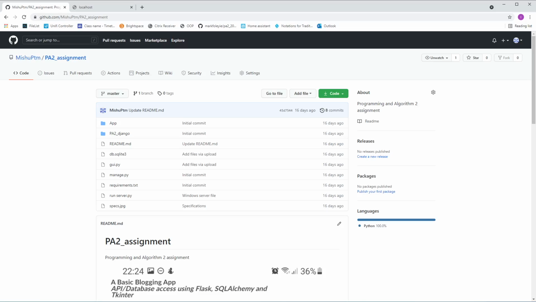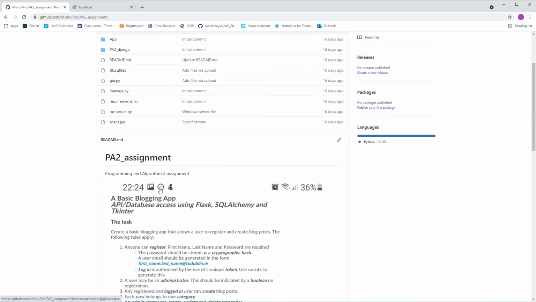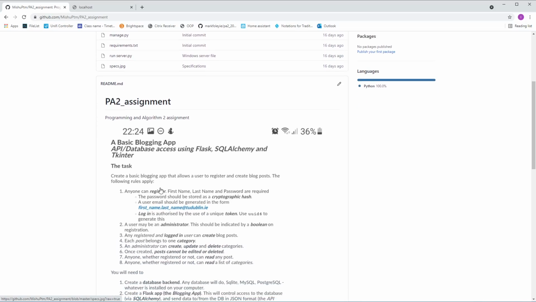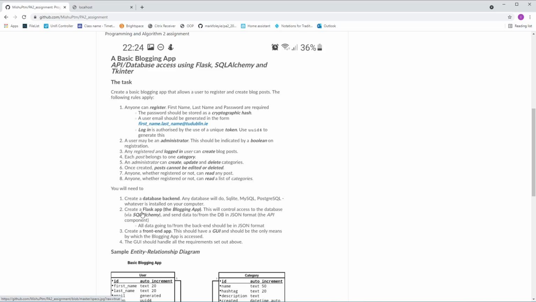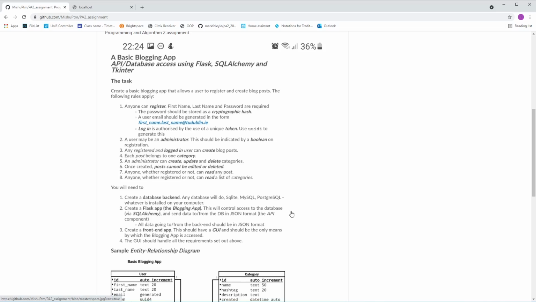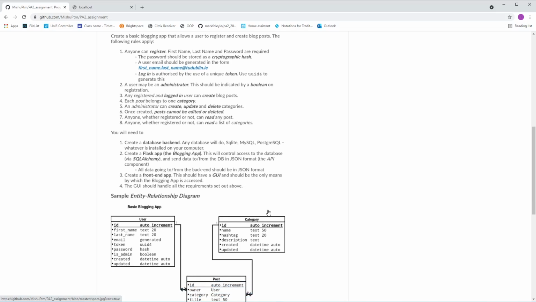This is a demo of the API-based blogging app as required by the assignment for Programming in Algorithms 2. We have here an early draft of the requirements, and the reason I say early draft is because it was later changed to allow us to either use Flask or Django for the API component. As for the front end, it was later added that we could use tkinter or PyQt5.